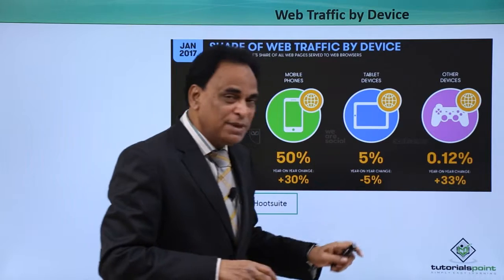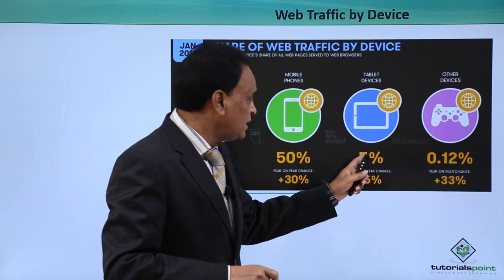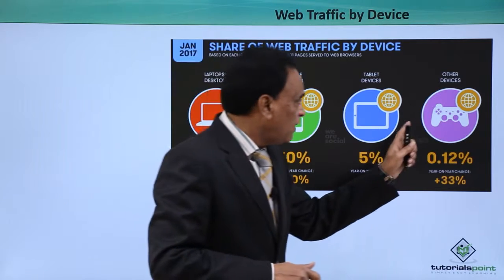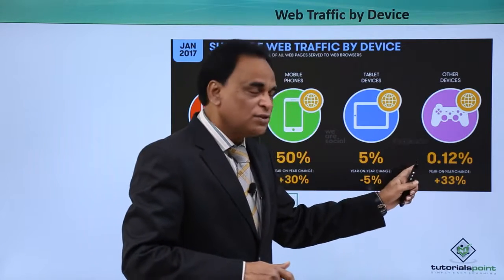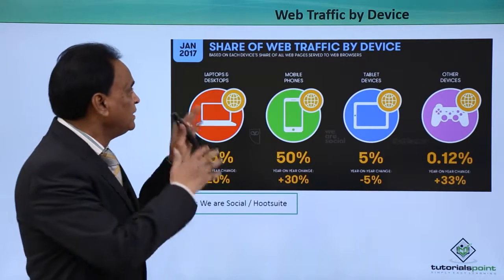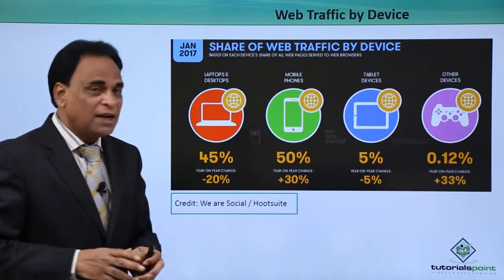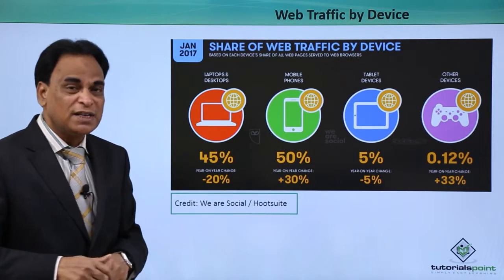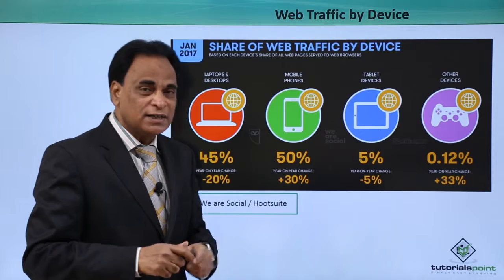Then we have got the tablet devices. We have got 5%, which is going down by 5%. Now again we have got the other devices at 0.12%. It is growing by 33%, and these are the share of web traffic by device. This is actually a huge jump as far as mobile phones are concerned.